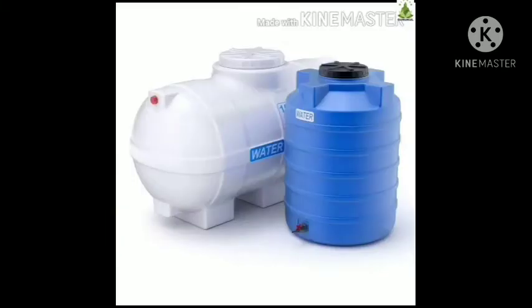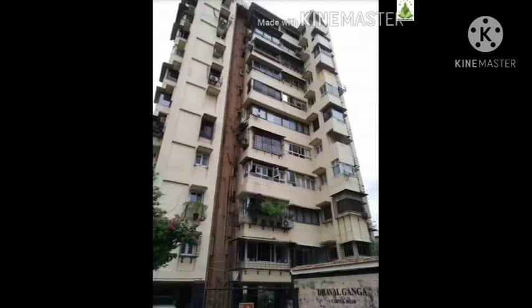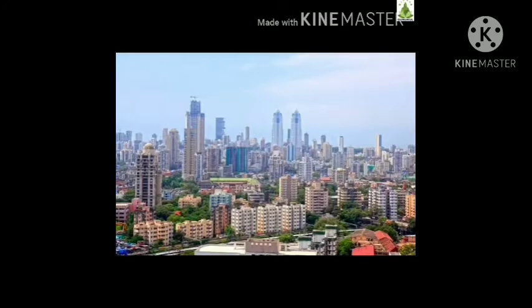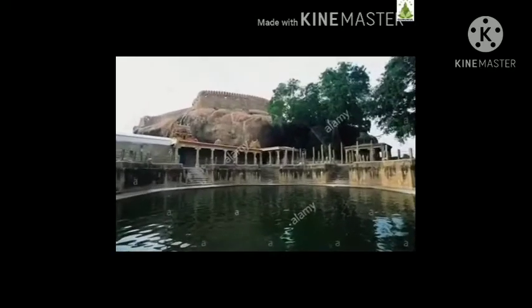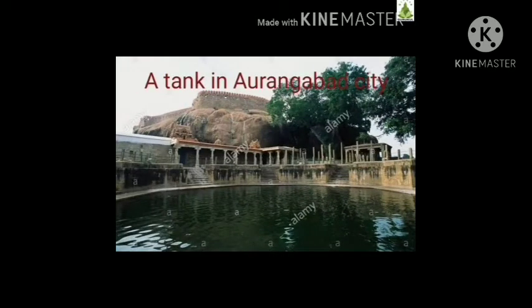Even today we use plastic tanks, and our buildings too have tanks at the top to store water so that we can use it when we require. Some large cities still use these old tanks to store water and use it for different purposes. An example is a tank in Aurangabad city which is still in use.